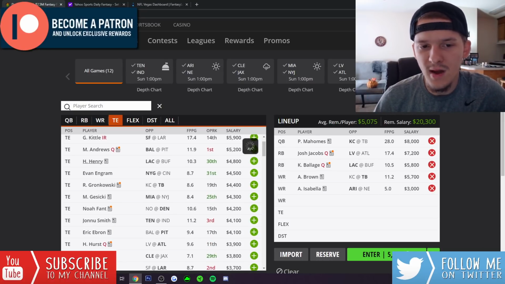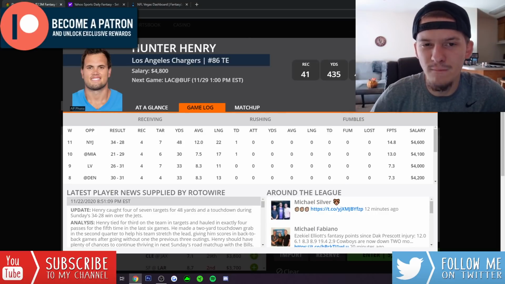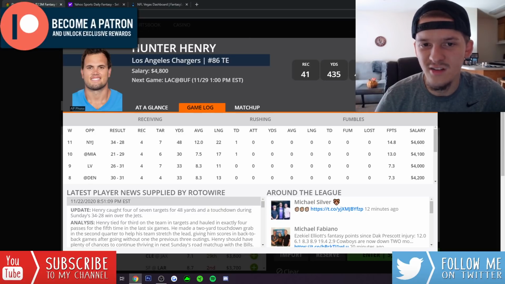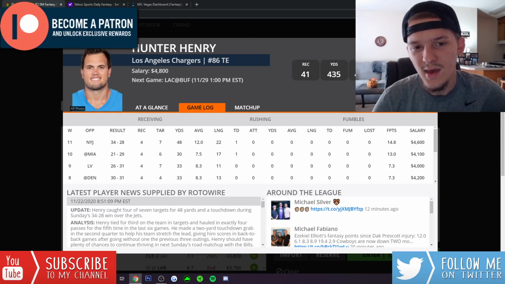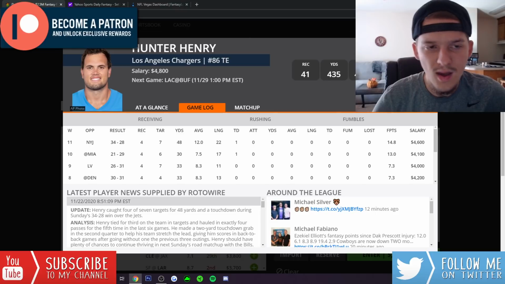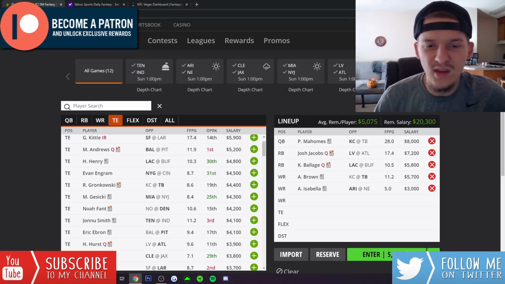The Bills have been killed by tight ends this season. I'm pretty sure they've been the second worst team at defending tight ends, only behind the Falcons. In terms of yards, touchdowns, and fantasy points allowed to the tight end position, they're top 3 in all of those categories. It is a great spot for Hunter Henry. It's a great game environment, a game that's projected to be high scoring. Should see a lot of pass attempts, just a lot of plays run in this game. I do like him a lot at $4,800. I think he's one of the better plays in that 4K range.